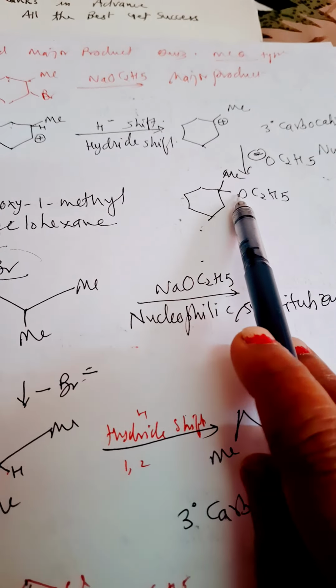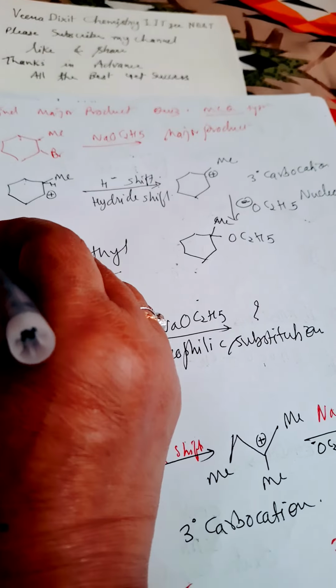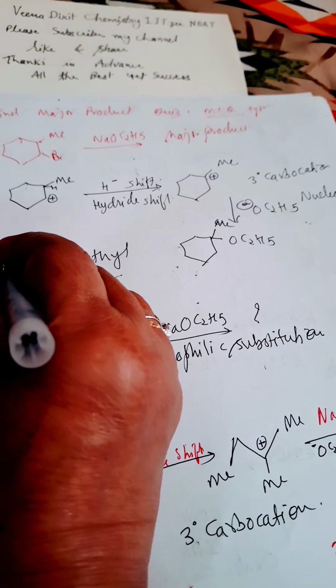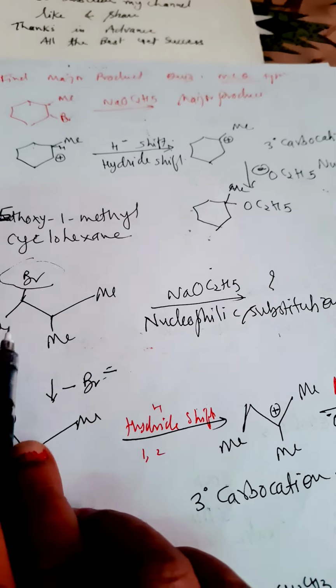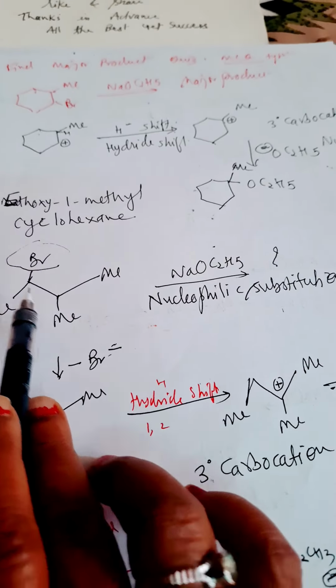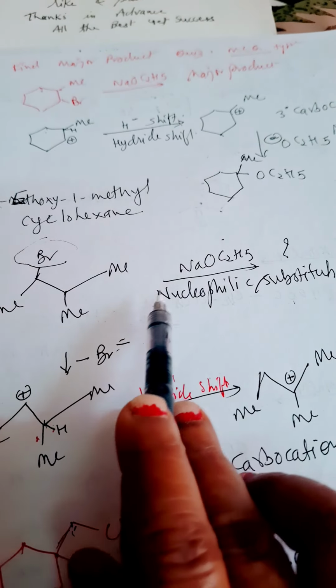Now the nucleophile attacks it, and we'll get 1 ethoxy here. I have written methoxy, sorry, 1 ethoxy, 1 methyl cyclohexane. Right, now here see, also draw this structure. Br is lost, NaBr is formed.